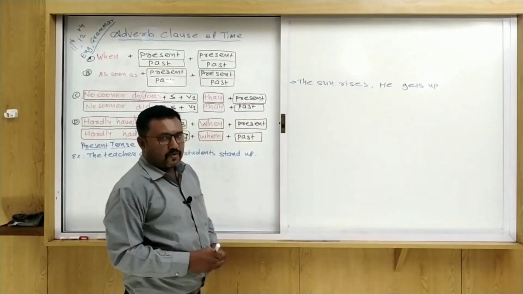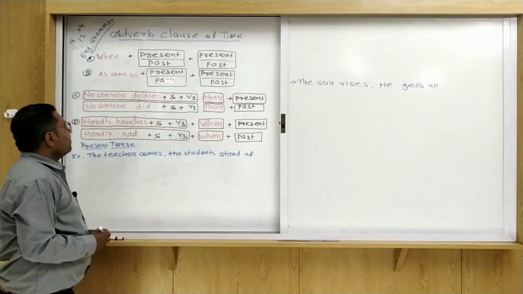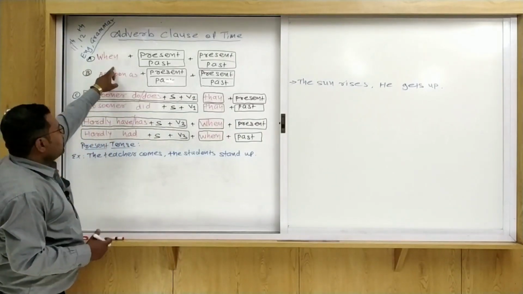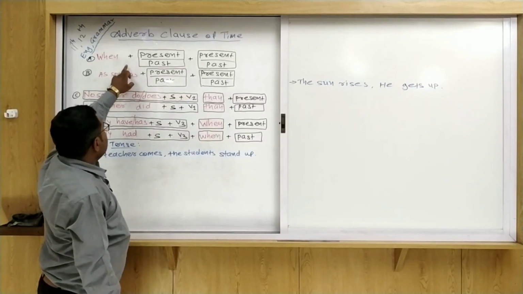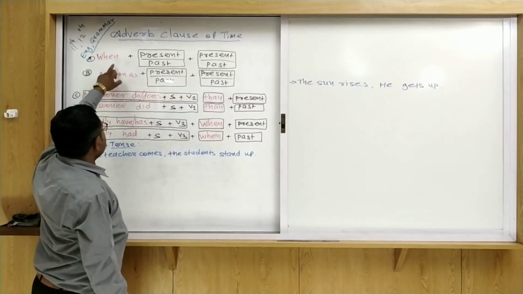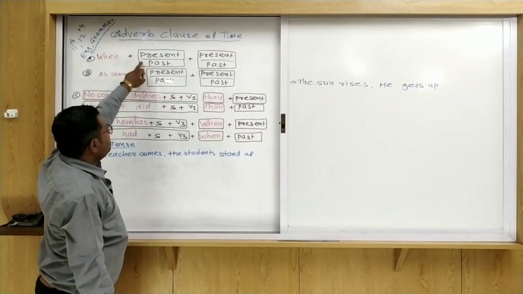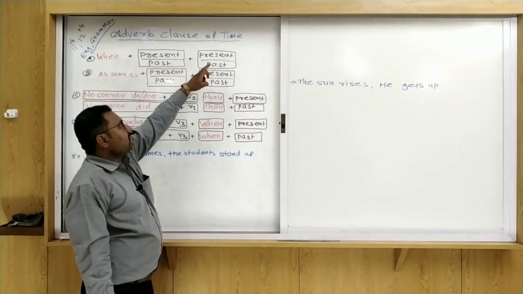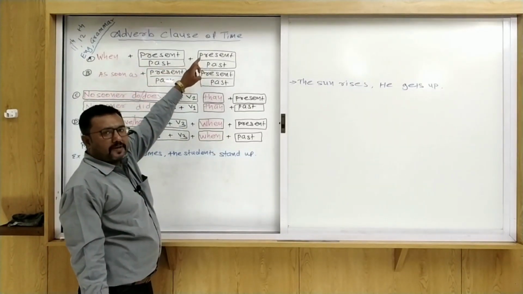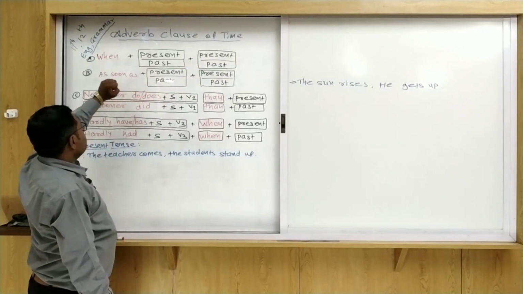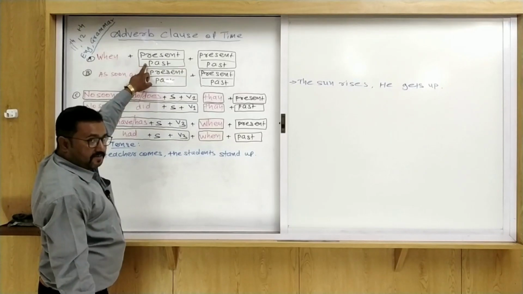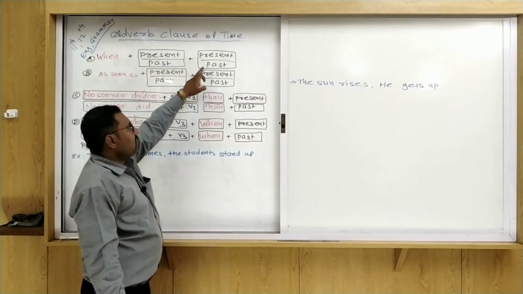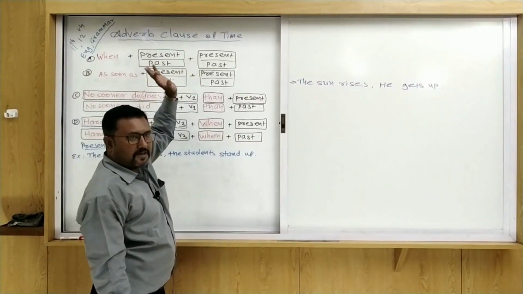So first of all, see that if the present tense is given in the first sentence, then in the second sentence we have to use present tense. Another thing is that with when, suppose we use past tense, then we have to use past tense.